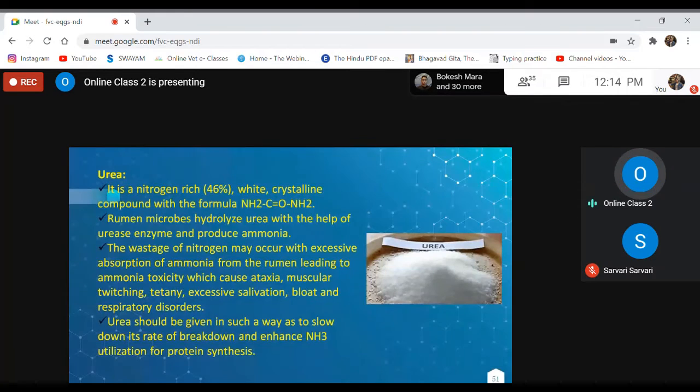Urea is a very good source of nitrogen. Around 46% nitrogen is present in urea. If you multiply 46 with 6.25, then what will the CP percentage be? You can imagine. It can be used in ruminant animals, but not more than 3% level, because if it is more, it will lead to ammonia toxicity, or you can say urea toxicity, in ruminant animals.